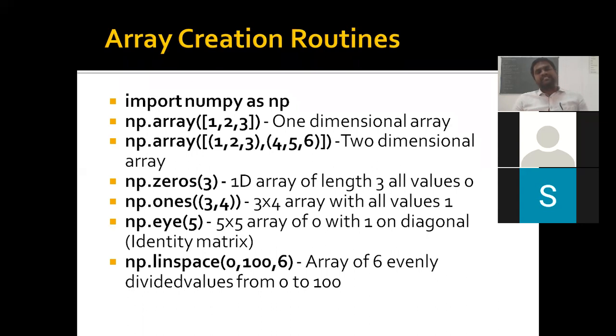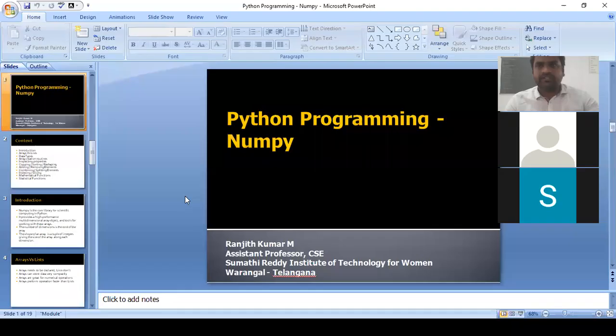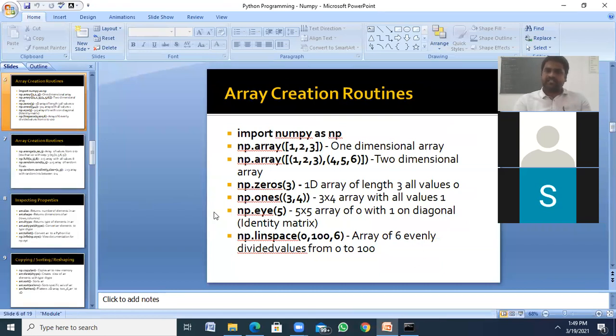Let's say for example 0, 100. It creates an array consisting of values from 0 to 100, but it splits the entire array into equivalent values. Let's say if I'm using 0, 100 with 4 parts, what happens? It splits 0 to 25, 25 to 50, 50 to 75, 75 to 100. So it splits equally. First we are going to practice these functions on Jupyter. Then we will look into the next functions.